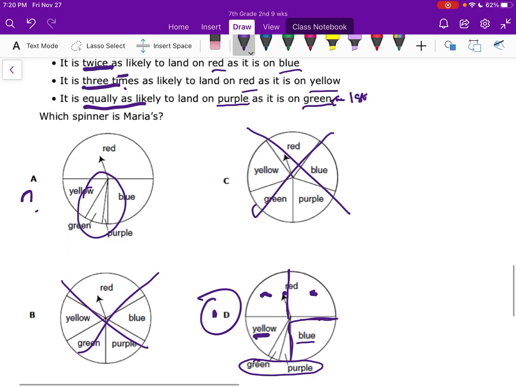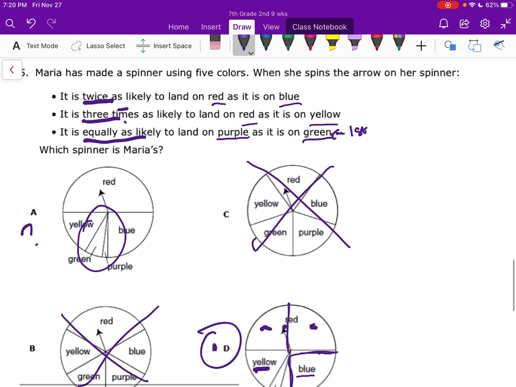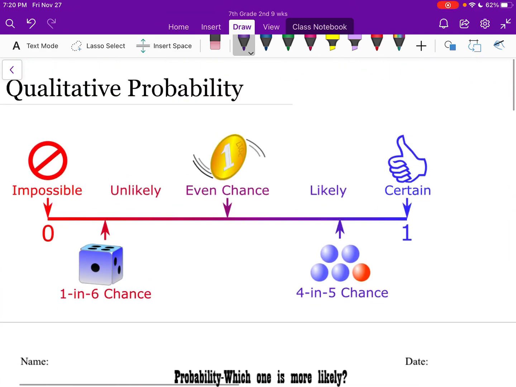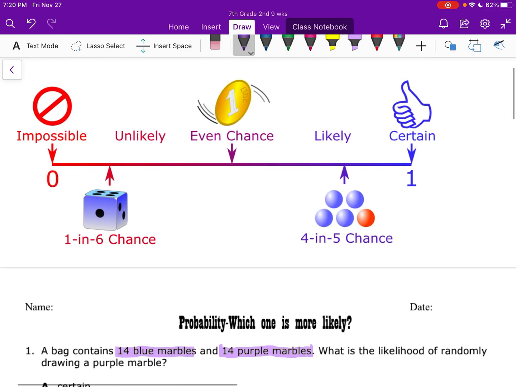Okay, so do you see how on these we definitely use elimination to eliminate the answer choices that you know can't be? Okay? All right. And that is qualitative probability. I don't think you're going to have to remember that word qualitative, but it's just which one is more likely. It's getting you to compare the probabilities.